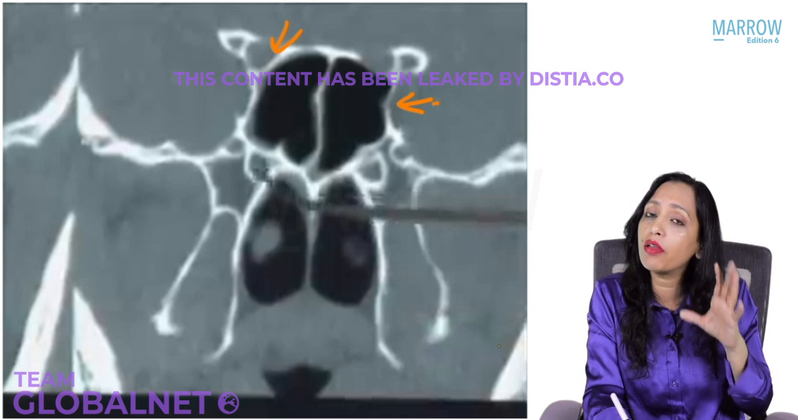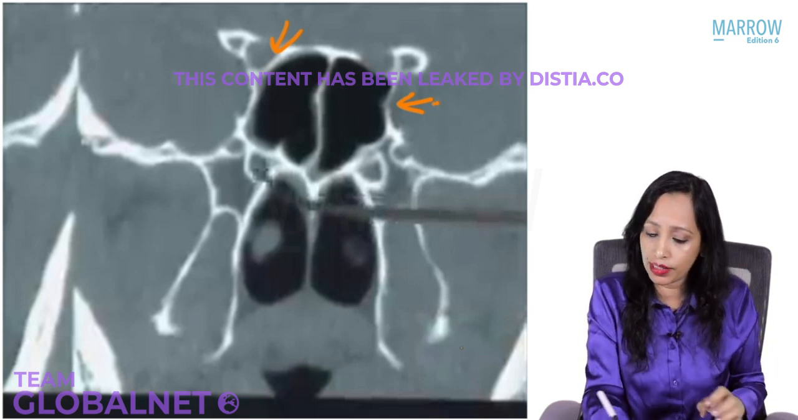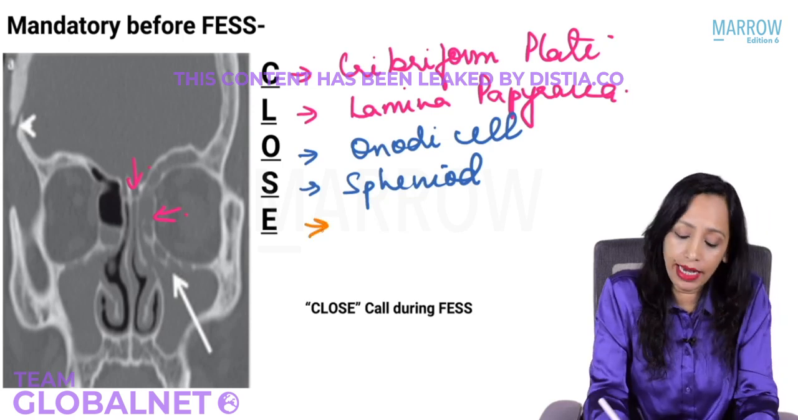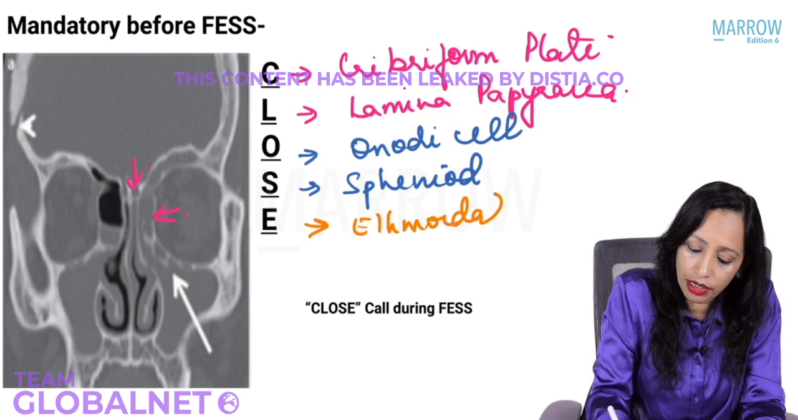Yes, so these are very, very important things which you want to see before you go for FESS. And what is E? E is the ethmoidal artery. Ethmoidal artery.